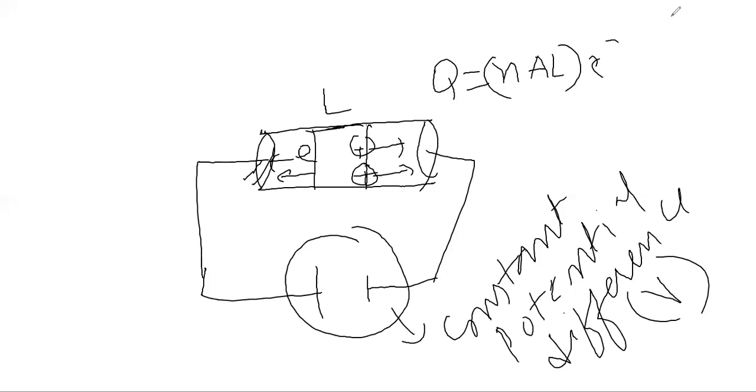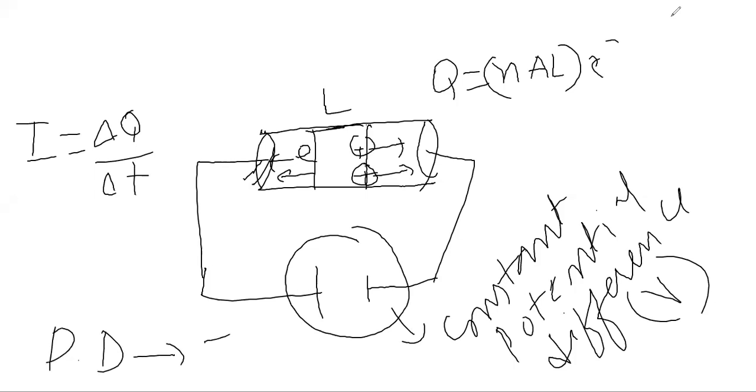So Q charge is there, and the current that flows across any cross section will be I equal to Q over time. And you can see that when you apply a potential difference, you apply an electric field. If you apply an electric field, it will push the charges, and the charges will have a velocity.